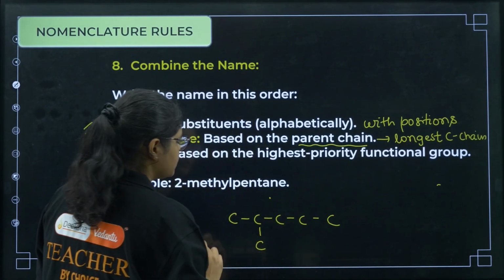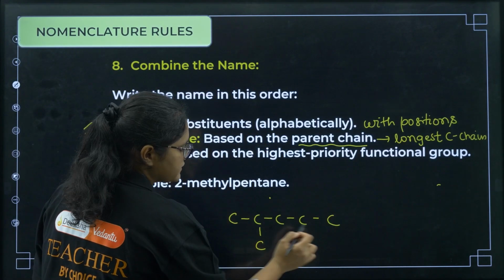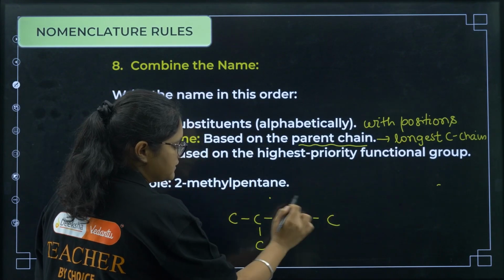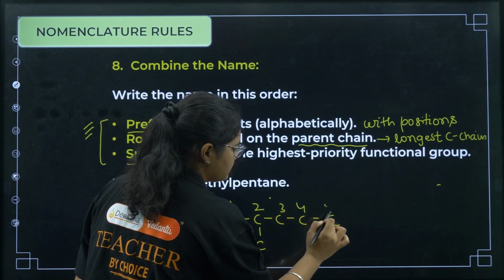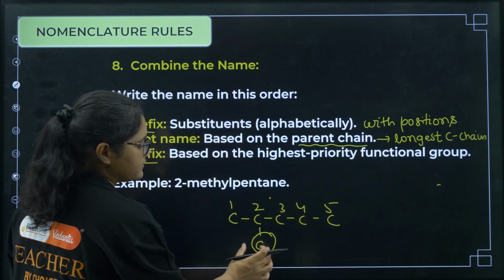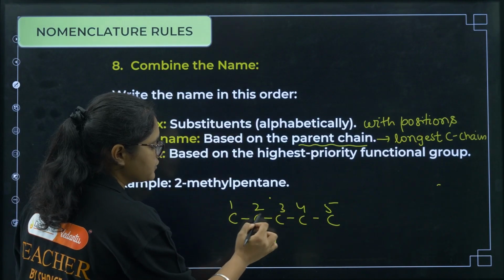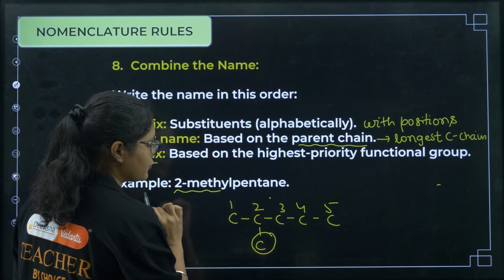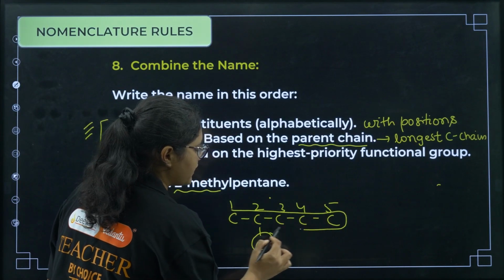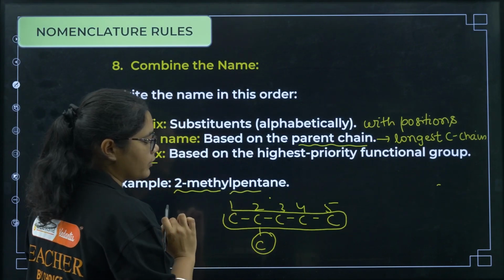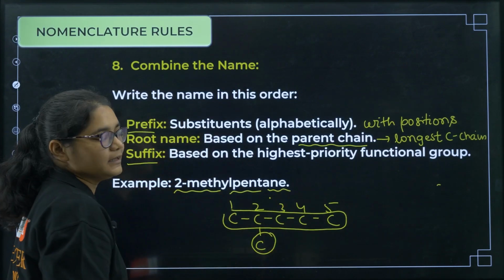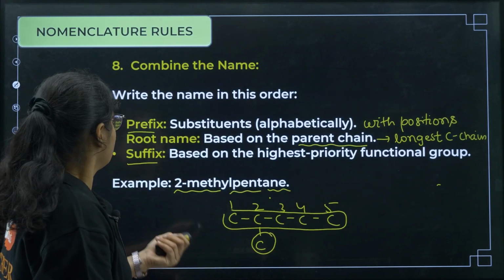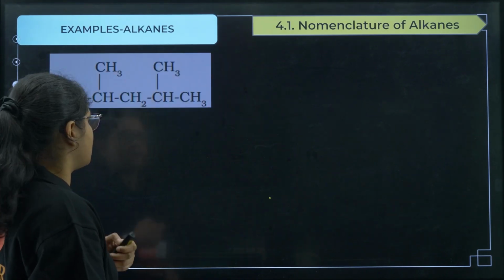So you can see here, I will name them. There are 5 carbons in the main chain, and the substituent should get the lowest number, so I will name it like this. And then first I will write the substituent and its position. It is on the second carbon, so 2-methyl. Then you write the parent name. 5 carbons are there, so it is pent. And now you see this is a simple alkane, so the suffix should be ane. Okay, fine. Now let us do some examples.